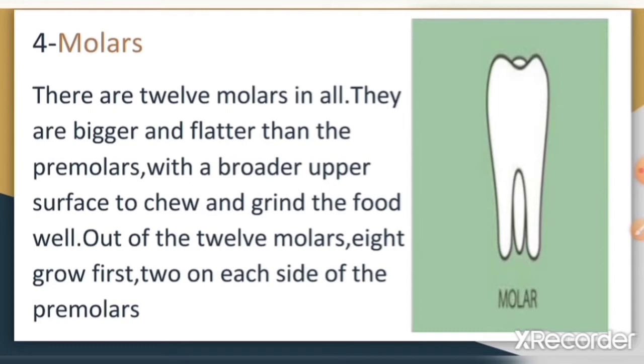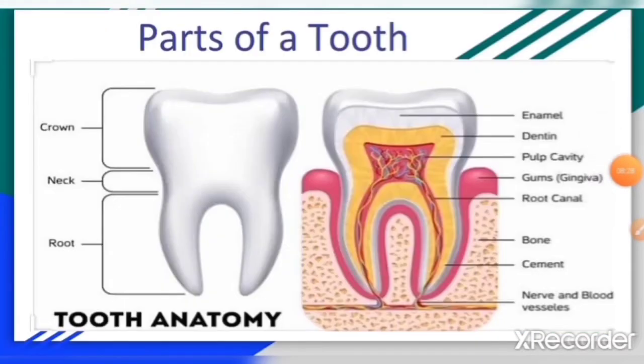The molars include 4 wisdom teeth, which are the last set of teeth to come in. They usually come in between the ages of 17 and 25. Wisdom teeth are also called third molars. As you know, teeth are hard structures which are used to chew food, and they are not made like the rest of the skeleton but have their unique structure.